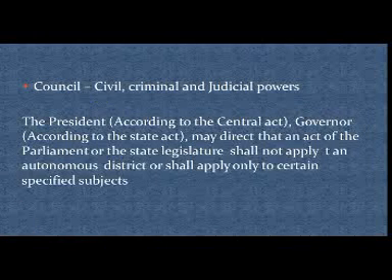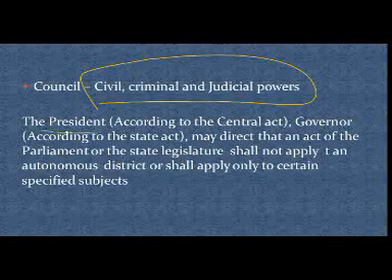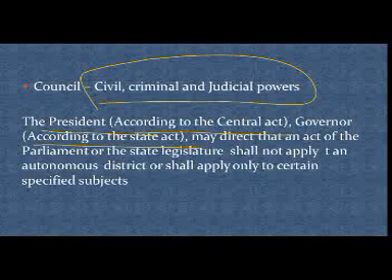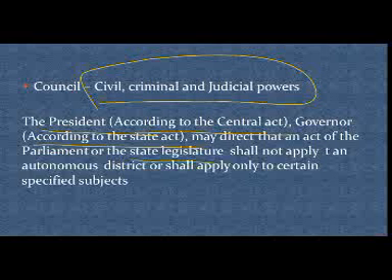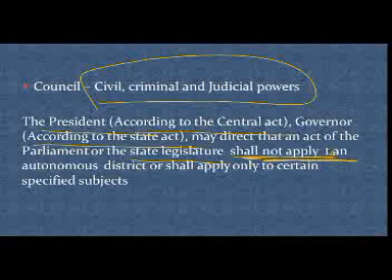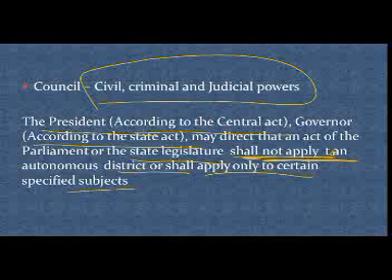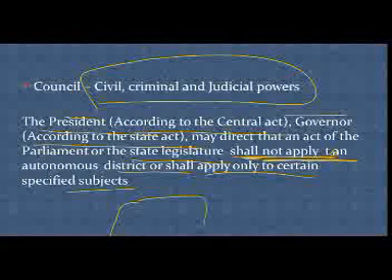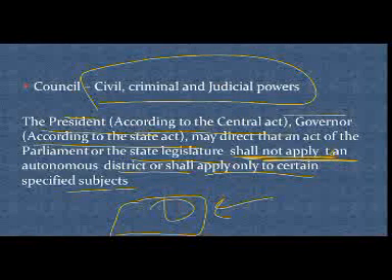These councils hold civil, criminal and judicial power, and the president, according to the central act, and the governor, according to the state act, may direct that an act of the parliament or state legislature shall not apply to an autonomous district or shall apply only to certain specified objects. Alright, so the president and governor can save certain interests of these tribal areas or scheduled areas, or may not. If they want to filter or amend, they hold such responsibility.